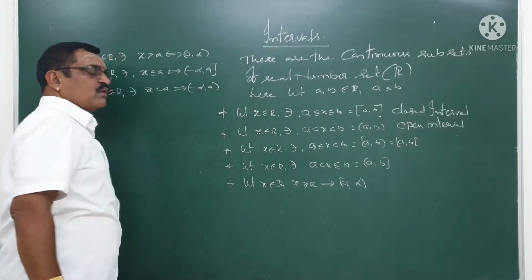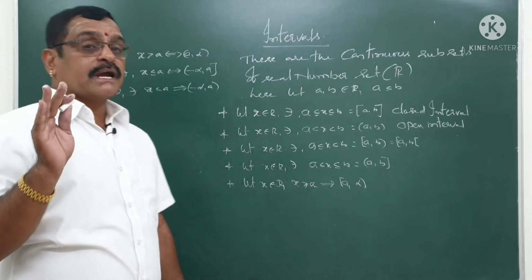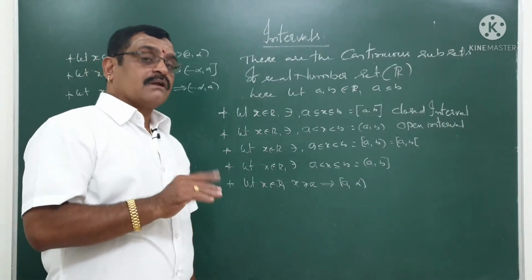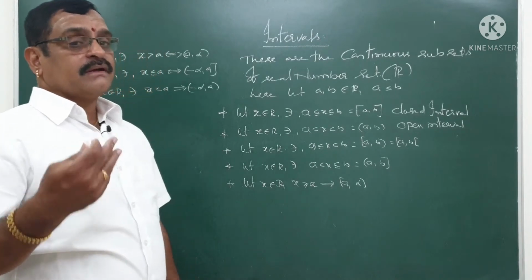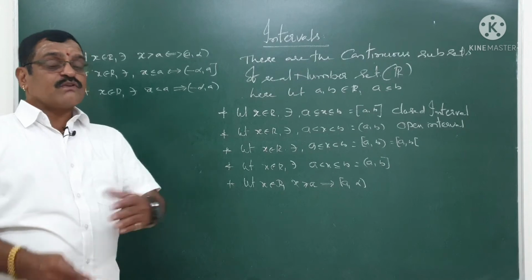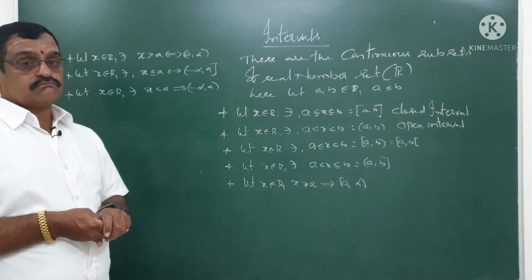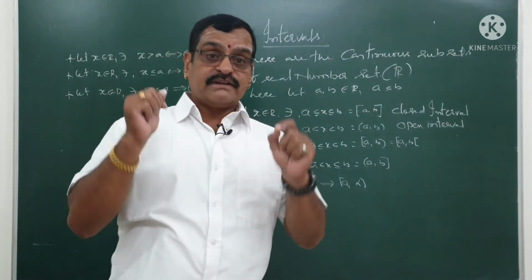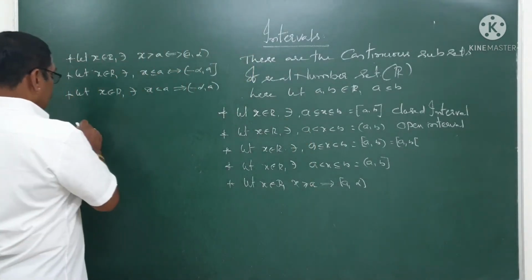Here a is not included. This is about continuous sets or intervals. Some are finite intervals, some are infinite intervals. Next, I am going to discuss a very important concept, that is the absolute value of a real number.